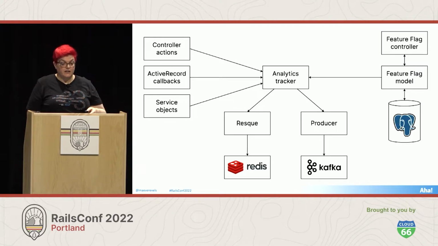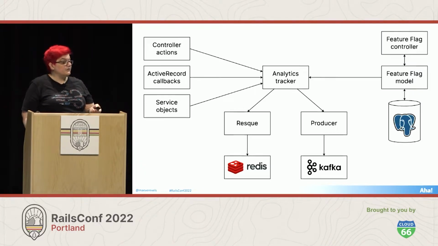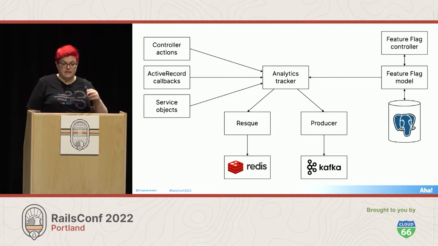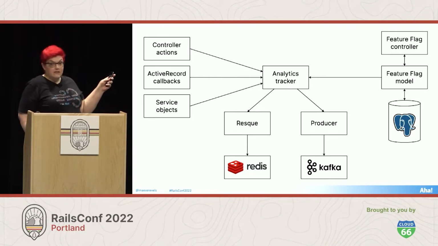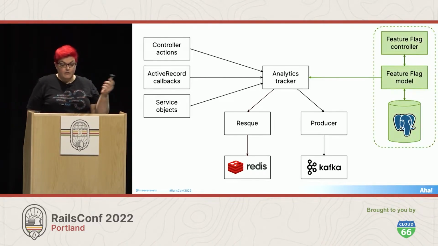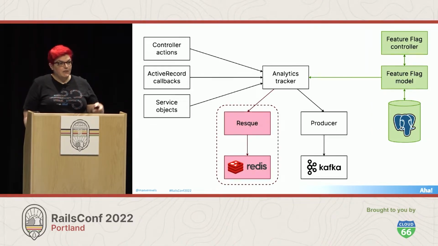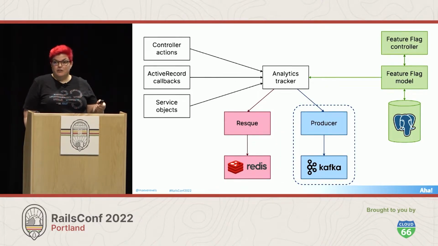And to control this cutover, we used a feature flag. So feature flags are stored in the database, and they've got their own little administrative UI for managing them. So there are a lot of subsystem seams in this picture. Feature flags are their own little subsystem. Resque and Redis are a subsystem. The Kafka producer and the broker form another subsystem.